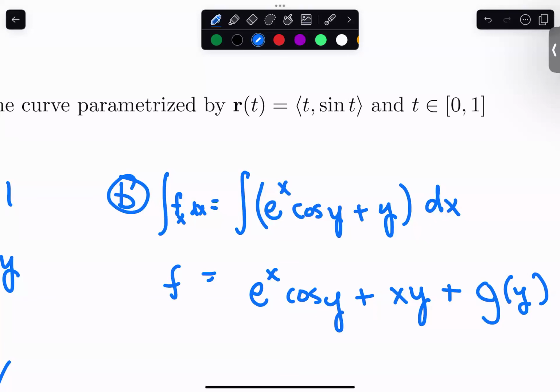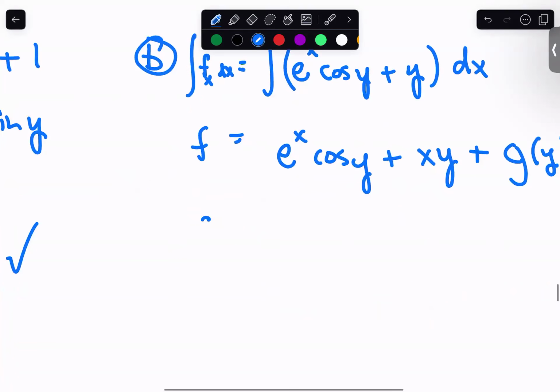The only problem is that I have still an unknown, so I need to figure out what that unknown is. However, we know that if we take a y partial derivative of this, this should be equal to q, the second component of our vector field.